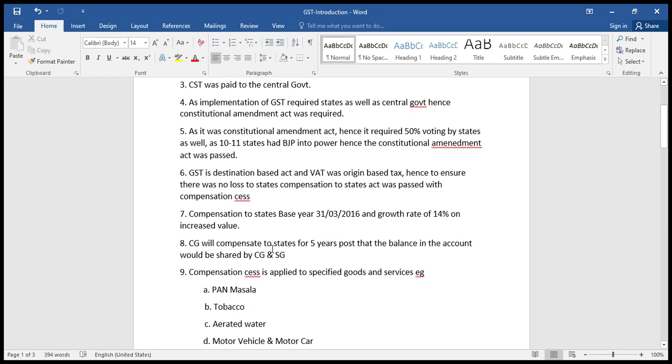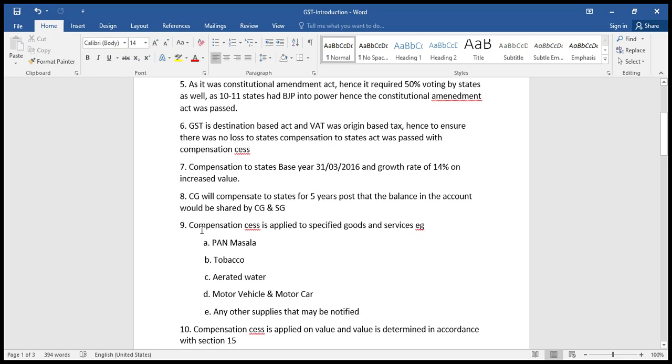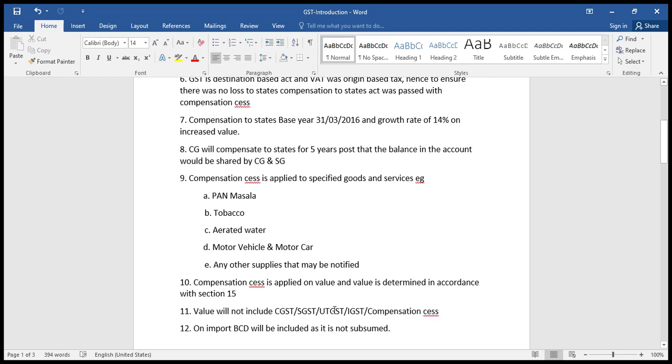Central government will compensate to state for 5 years, post that the balance in account would be shared by central government and state government. Compensation cess is applied on specified goods and services. Example, pan masala, tobacco, aerated water, motor vehicle and motor car, any other supplies that may be notified.